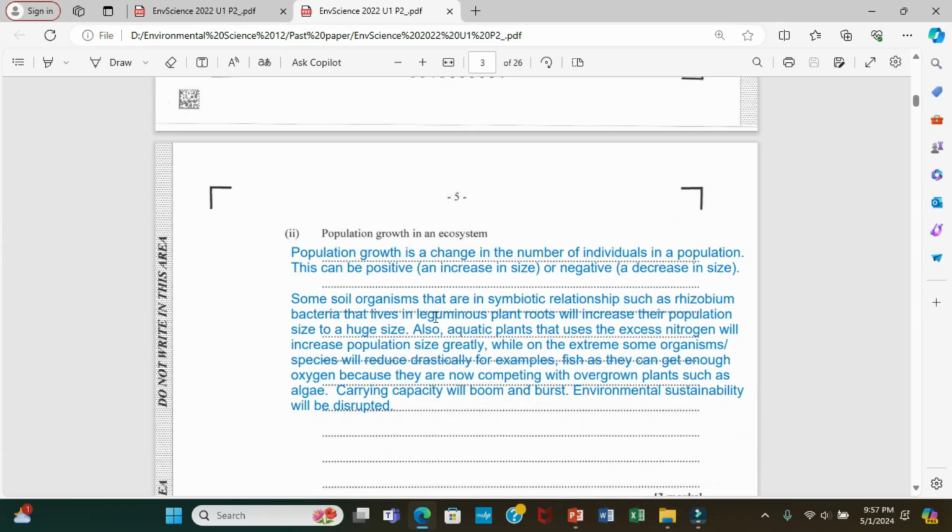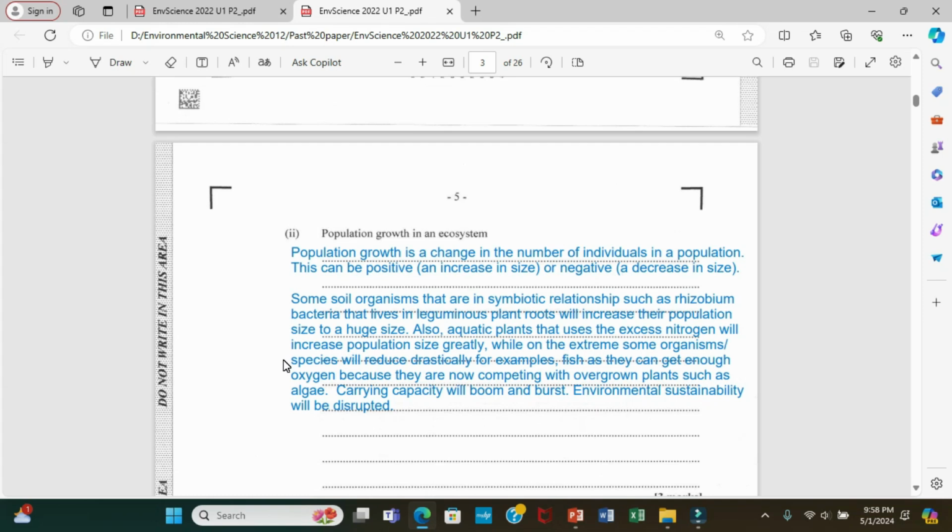Alright, so let me finish with some soil organisms that are in symbiotic relationships, such as rhizobium bacteria that live in the leguminous plant roots, will increase their population size to a huge size. Also, aquatic plants that use excess nitrogen will increase population size greatly. While on the extreme, some organisms or species will reduce drastically. For example, fish, as they can't get enough oxygen because they are now competing with overgrown plants such as algae. Carrying capacity will boom and burst.